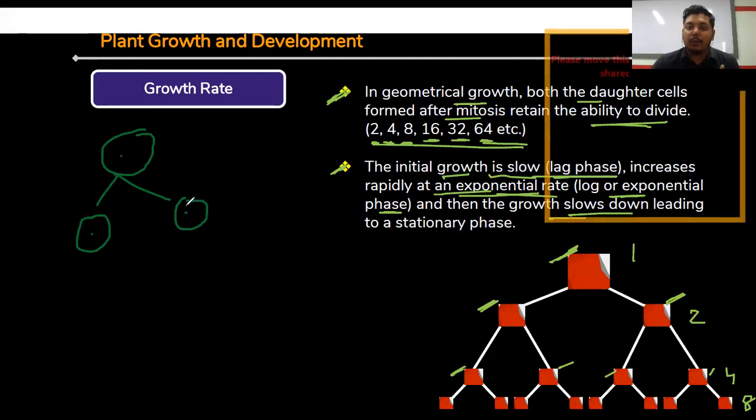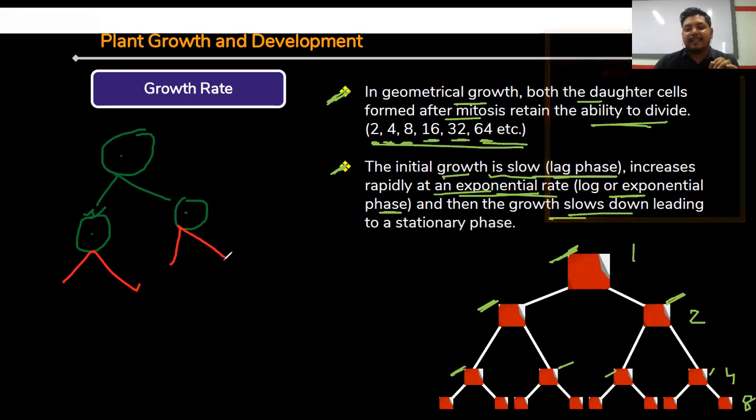So in arithmetic growth, try to understand, a question will be coming in your NEET exam from this topic. In case of arithmetic growth, out of two cells, one will be specified for a particular function, but another one will always be undergoing division. But in case of geometric growth, the two cells are undergoing the division.